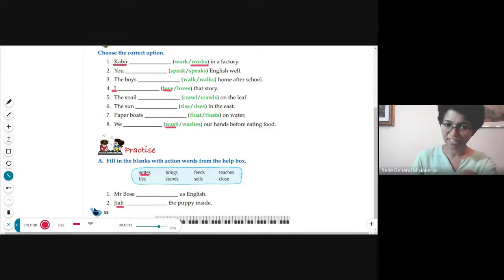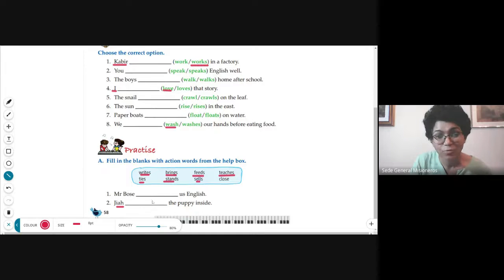Brings can be correct because only one person. Feeds can be correct, only one person. Teaches can be correct because only one person. Ties also can be correct. Stands can be correct. Sells can be correct, except close. So, which will be the correct word here? Jiach dash the puppy inside.